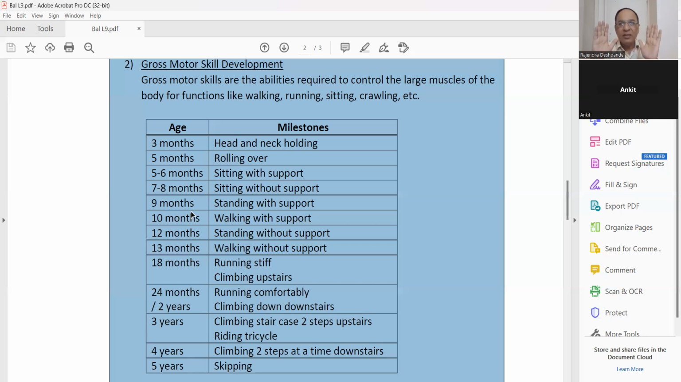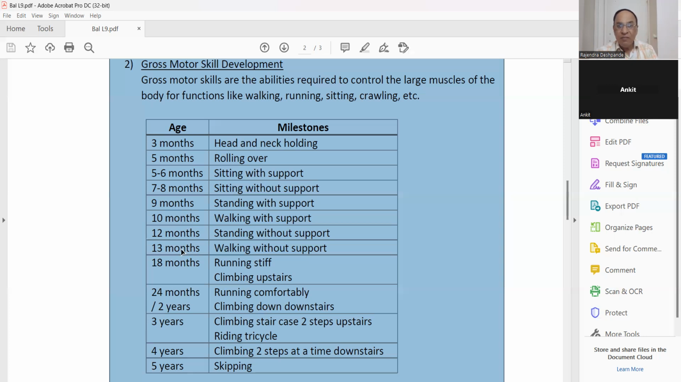Yes, after 9 months, slowly, steadily, you make him stand by support. At 10 months, walking with support. Slowly, steadily, 1, 2, 3 steps. He will move a little bit with slow, steady steps. That is 10 months. Then at 12 months, standing without support. After 1 year, no support is needed.